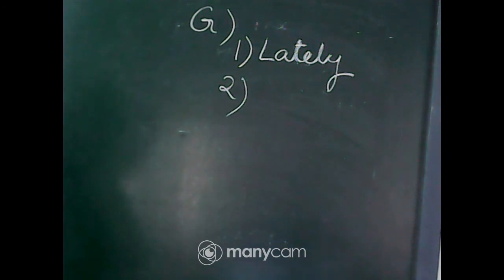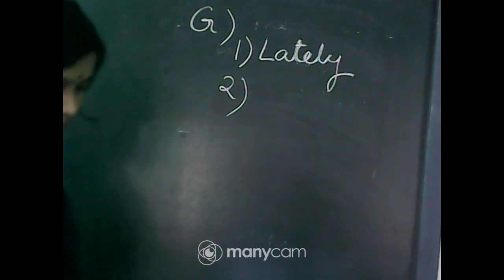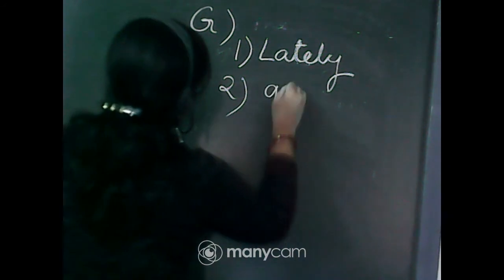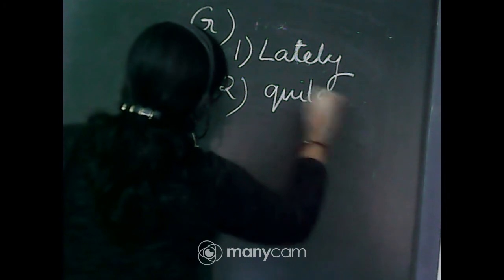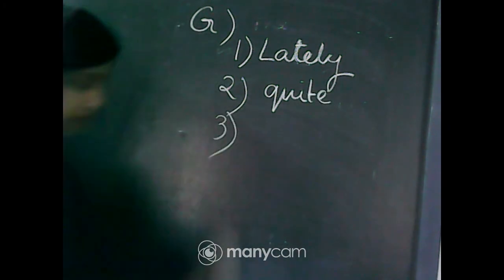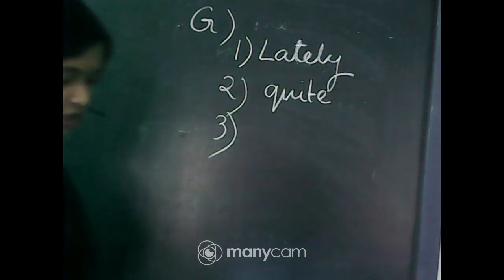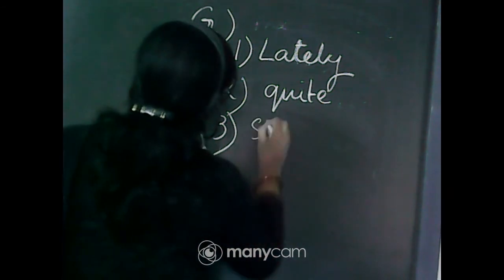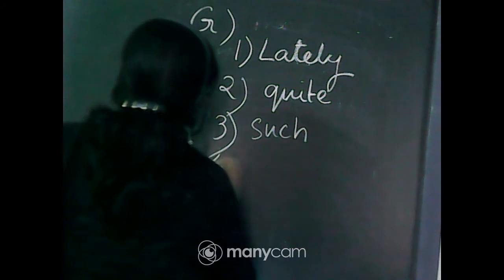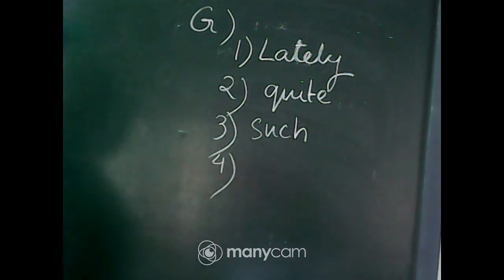The teacher is quite certain that the students have understood the chapter. Quite means completely. Quite certain. Number 3, the National Geographic has such good pictures. Such comes before the noun and so comes before an adjective or adverb.